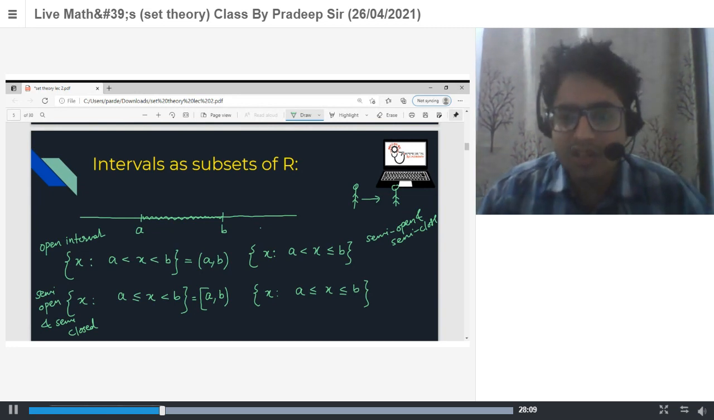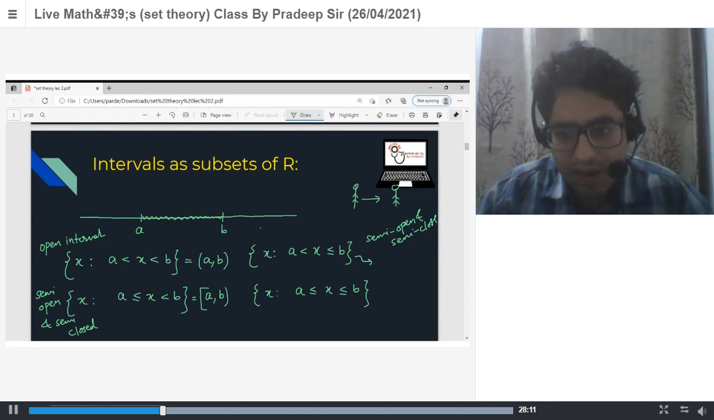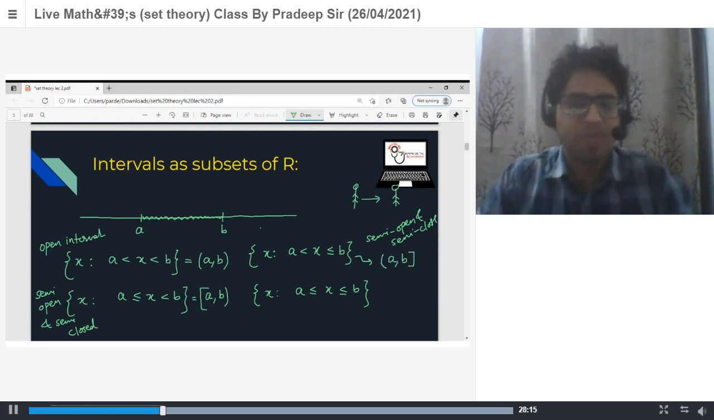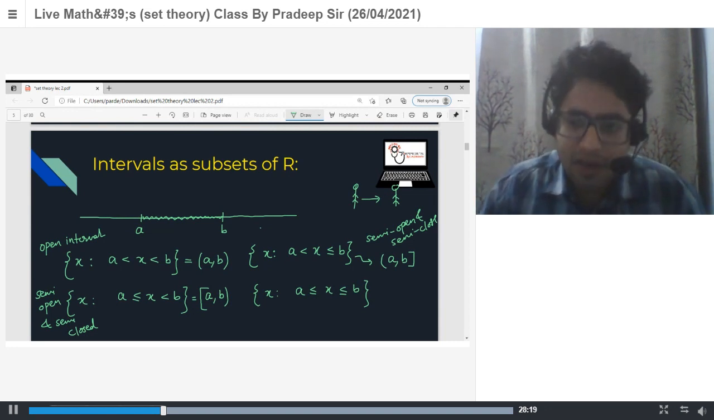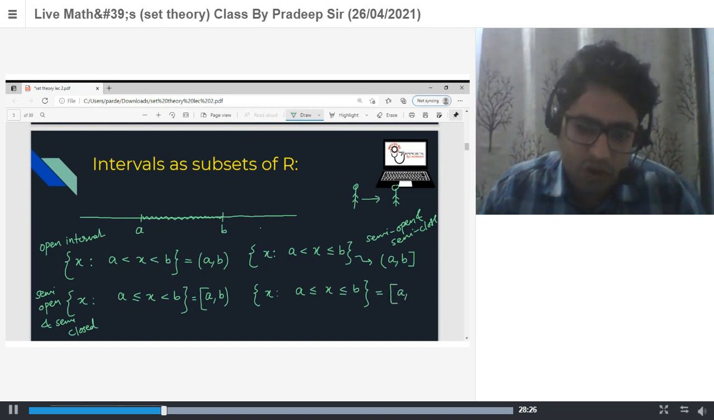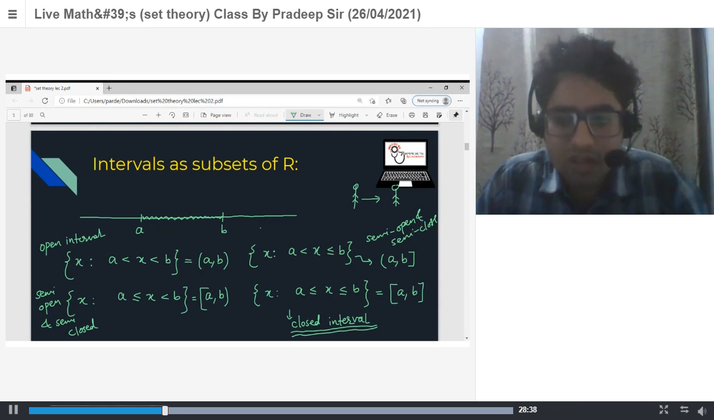Now what is this? This is open A and closed B. And the last one is closed A and closed B. This is known as the closed interval. Mute yourself. This is your closed interval.